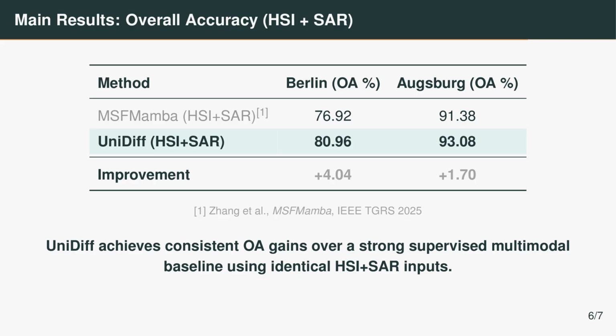Here are the main quantitative results. UniDiff consistently improves overall accuracy on both Berlin and Augsburg, outperforming the state-of-the-art supervised multimodal baseline with identical inputs. This shows that unsupervised adaptation in UniDiff learns strong multimodal representations that work well for downstream tasks, even when the training labels are sparse.